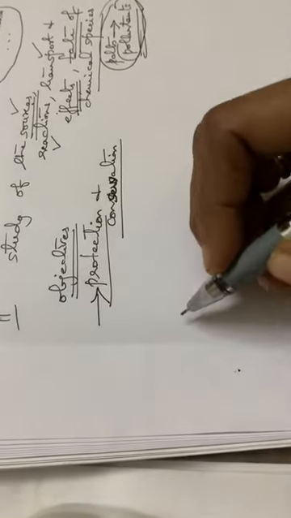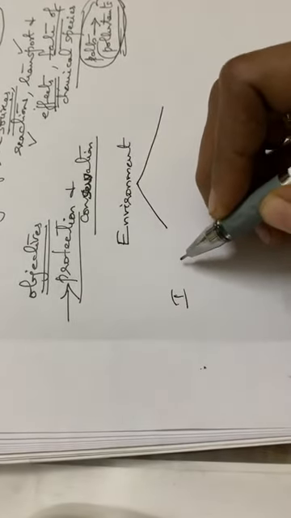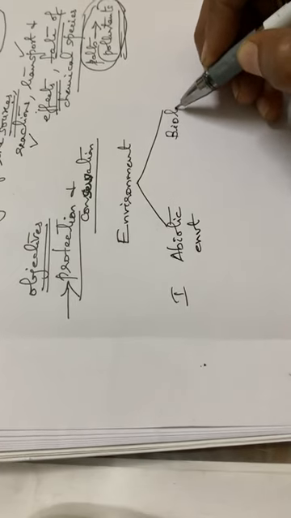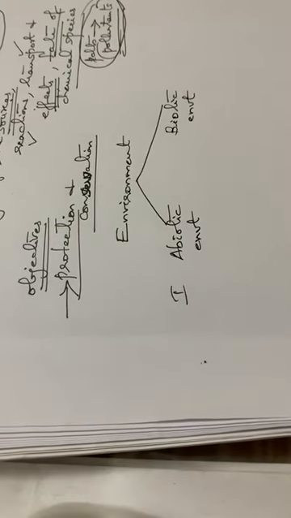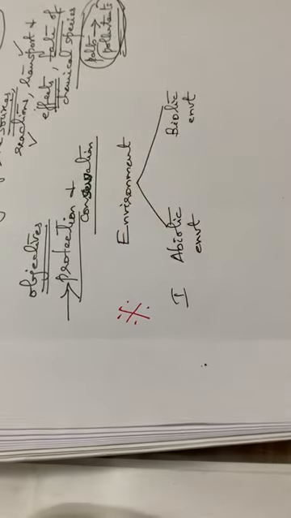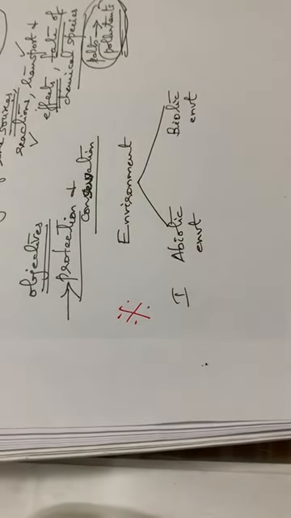Then this environment can be broadly classified into two categories. The first one is the abiotic environment, and the second one is the biotic environment. This classification is very important. It is usually asked in a 2 mark question or in the 4 mark part. So, the abiotic environment as well as the biotic environment.